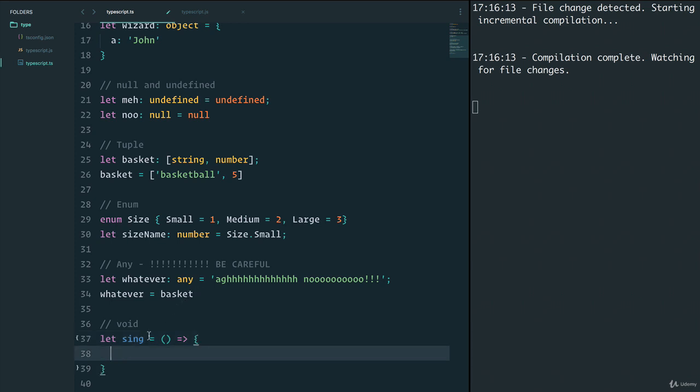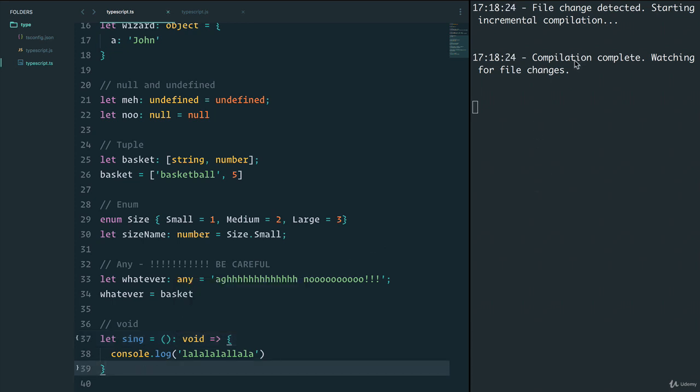We have no return statement here. Beautiful song. Now, if we add types to it, because this function isn't returning anything, we say void for nothing returned. And you see that it's not failing.